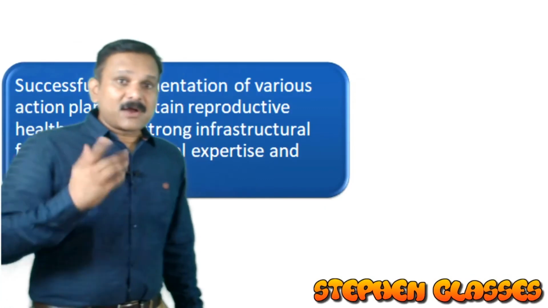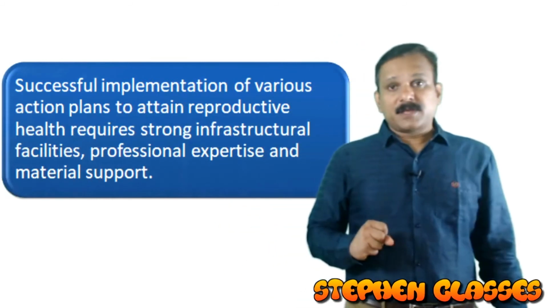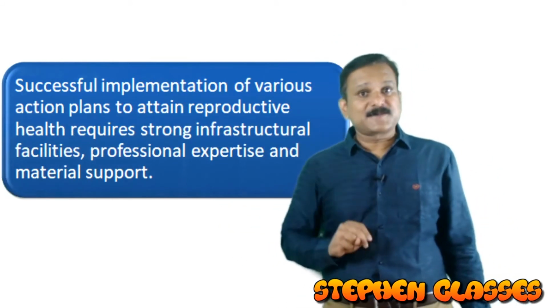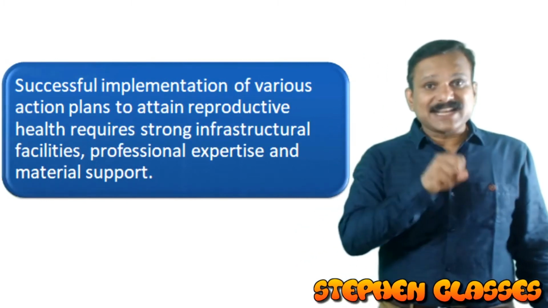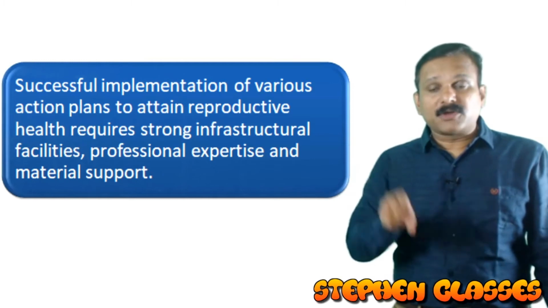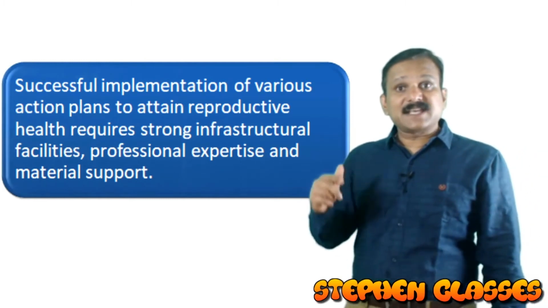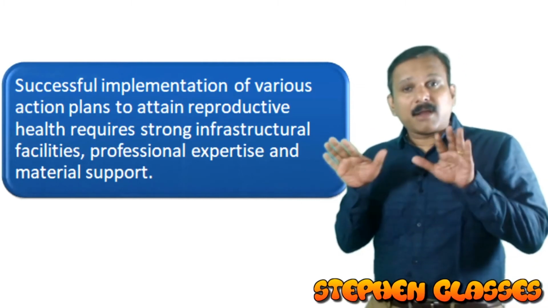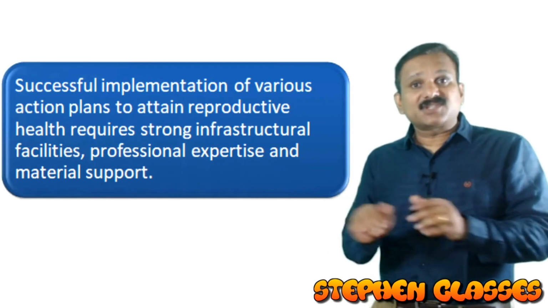Now we are going to look at another aspect of this RCH program. I told you in the beginning there are two main tasks for the RCH program. The first task is giving awareness, but the second task is providing all the support and facilities, the infrastructure, everything.